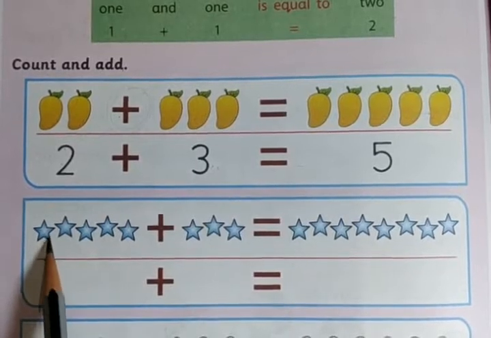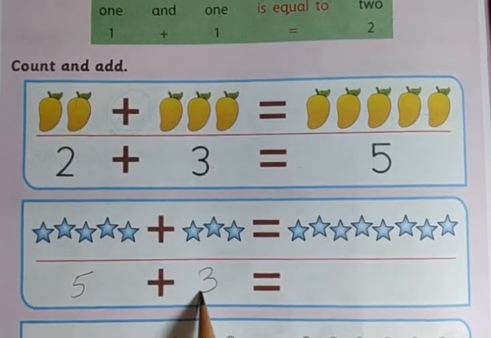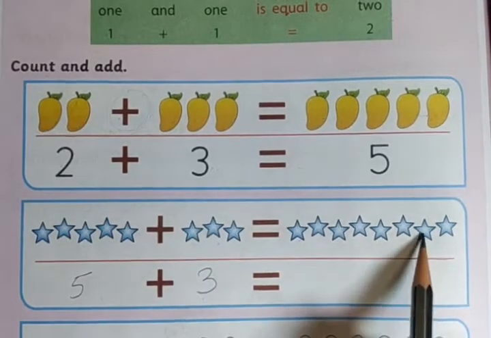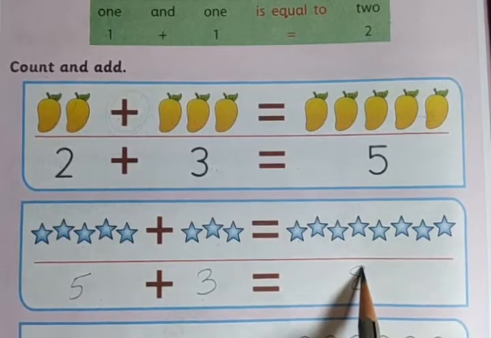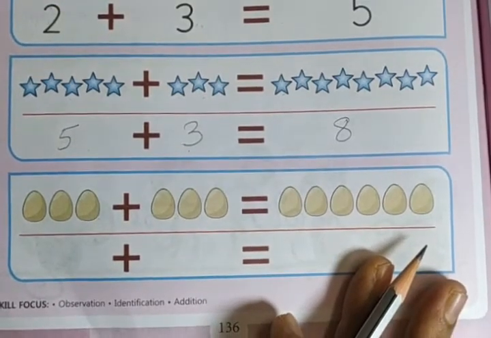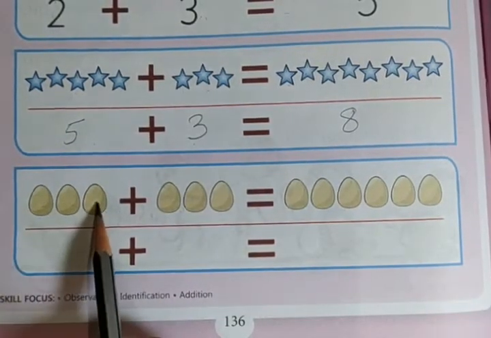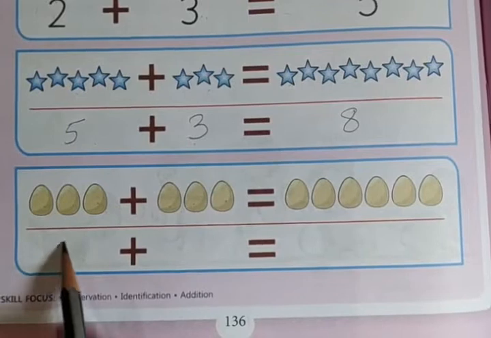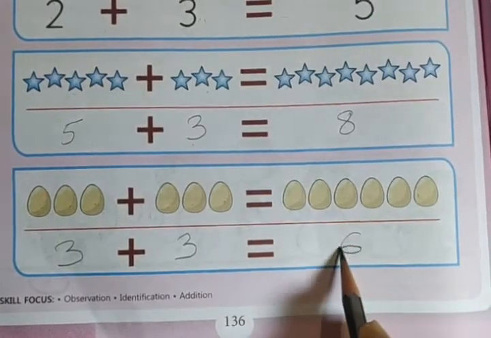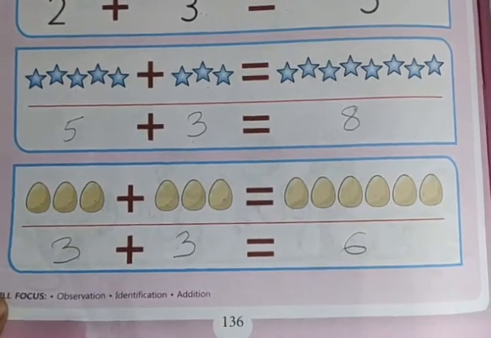Then we have stars. 1, 2, 3, 4, 5, 5 stars. Then 1, 2, 3, 3 stars. 5 stars plus 3 stars is equal to 1, 2, 3, 4, 5, 6, 7, 8 stars. There are 8 stars. Right. Then 3 x's plus 3 x's is equal to 1, 2, 3, 4, 5, 6 x's.